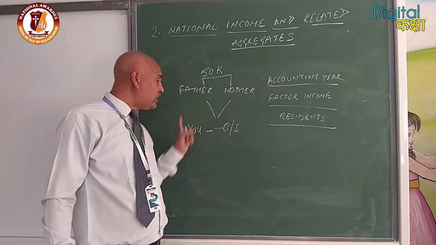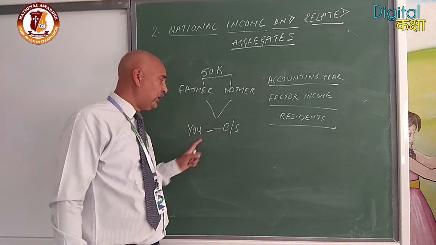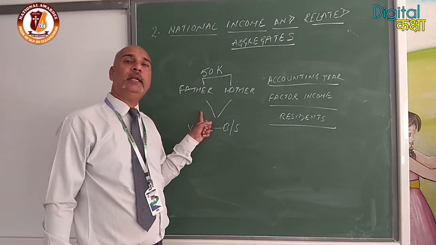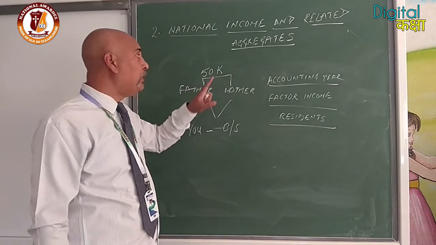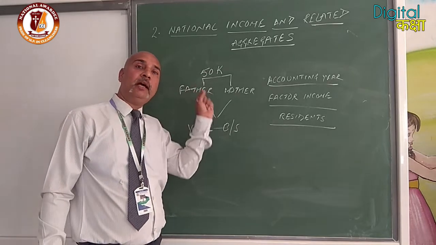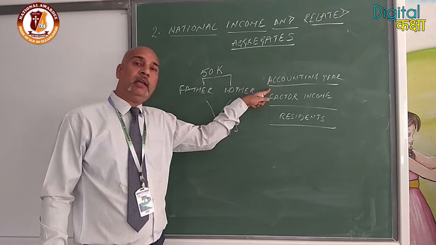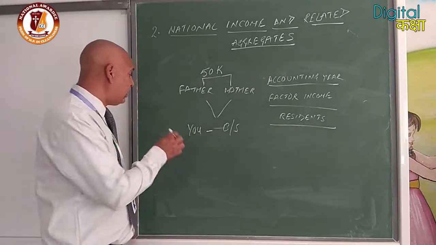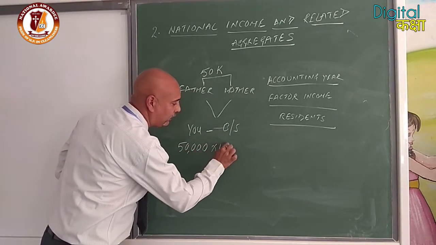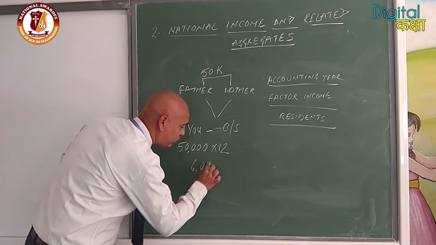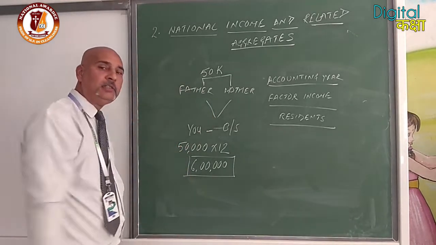If some amount is transferred to you as pocket money, as a scholarship, or any other amount is given to you and your brother or sister, it will not be included in income. So 50,000 rupees per month multiplied by 12, because we take the income earned in a year. That is the accounting year. So what they have earned in a year, 50,000 rupees multiplied by 12, is 6 lakh rupees earned by your parents.